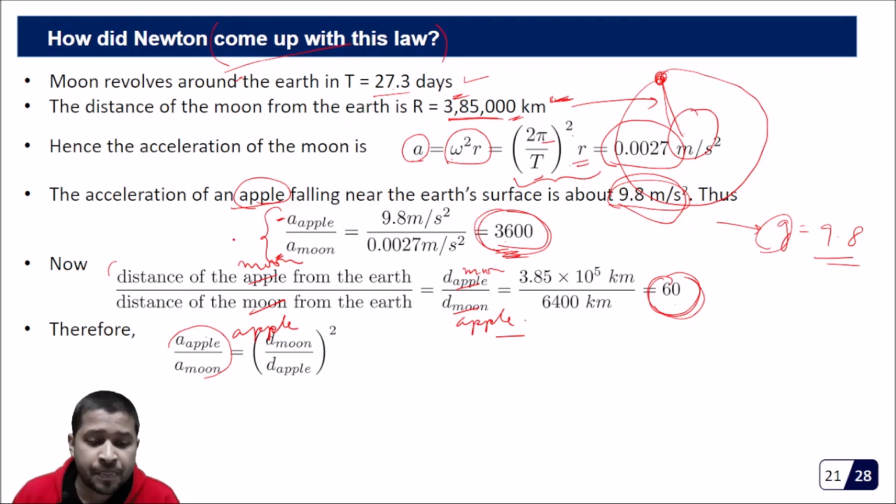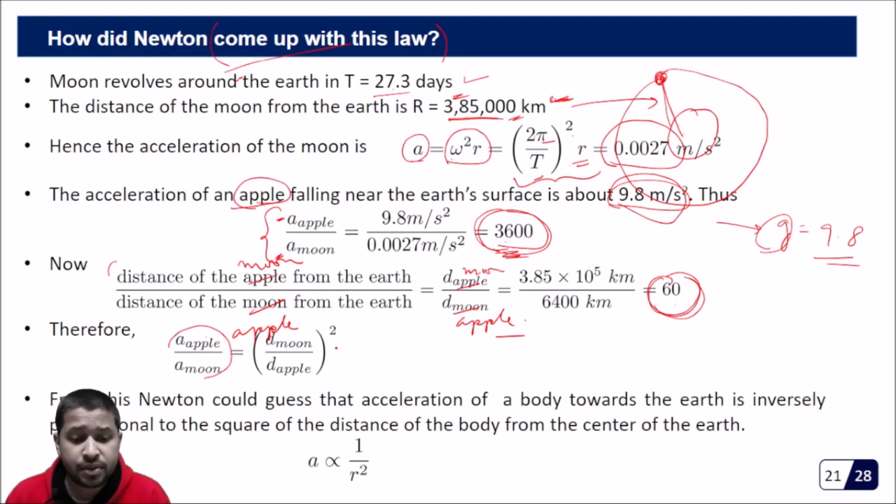So Newton could guess that the acceleration of a body towards the earth is inversely proportional to the square of the distance of the body from the center of the earth. I'm sorry for this mistake: this should be moon and this should be apple, so please take note of this.